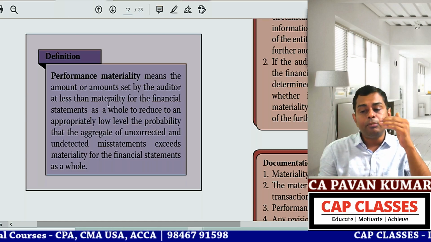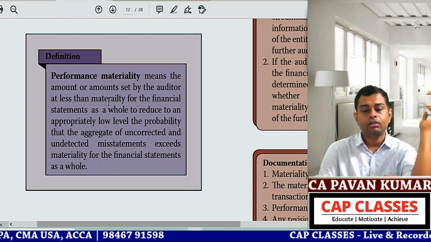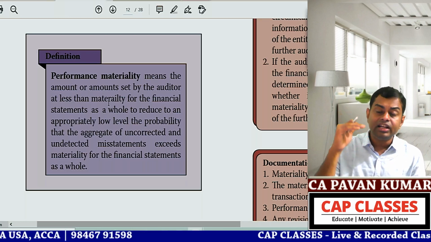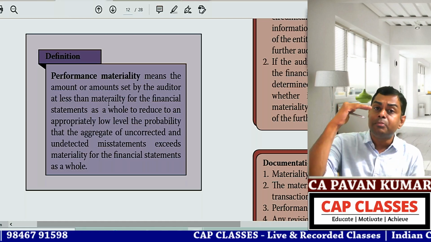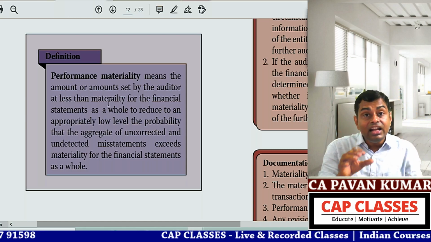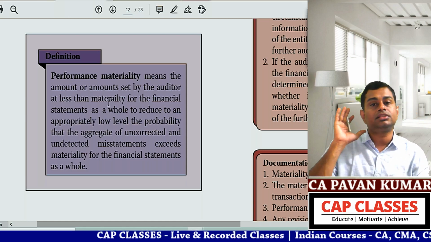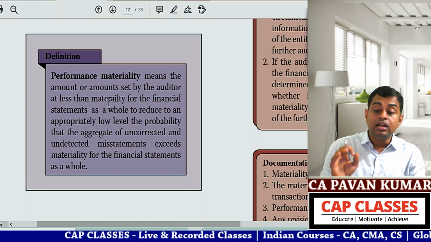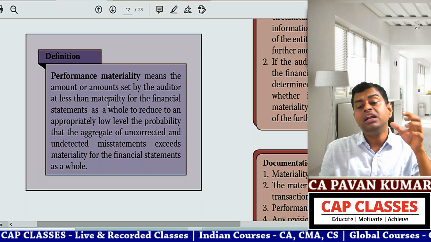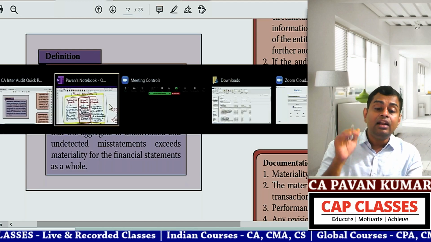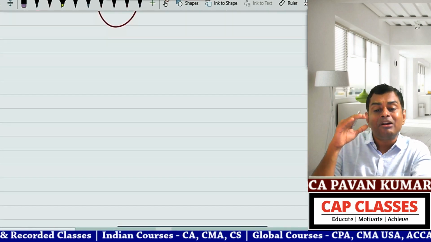So this basically performance materiality, you tell me, will be lower than materiality or higher than materiality? Always it will be lower than materiality. So first we fix materiality level. Then we calculate 50 to 90% and we say this is our materiality level to outsiders, so that the probability of aggregate of uncorrected, undetected misstatements will be less than materiality level. That means you are keeping a cushion, you are keeping a buffer.